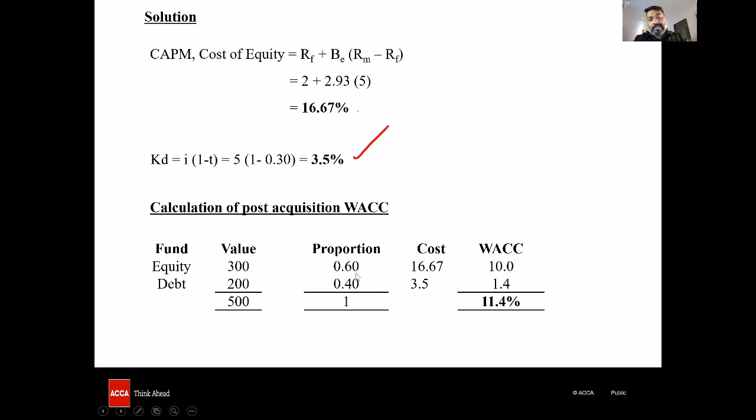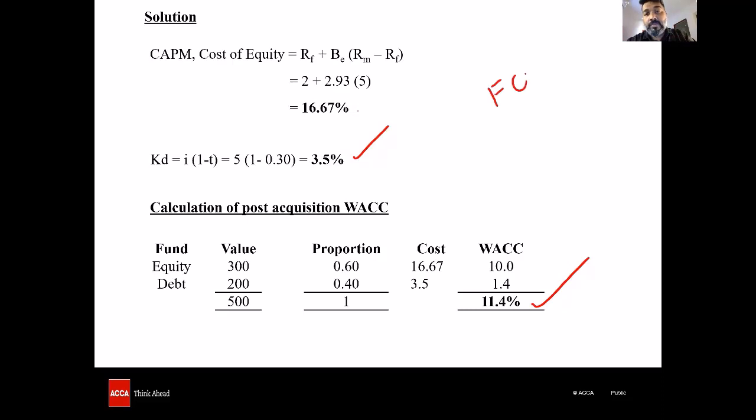So taking the equity and debt, what do we get WACC as? We get WACC as 11.4%. Okay, once we find out WACC, let's get the cash flows. Let's discount it with WACC to get the value of the combined company. Yeah, we need to find out.